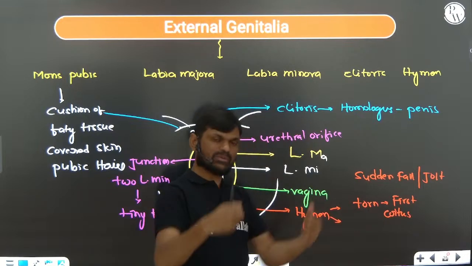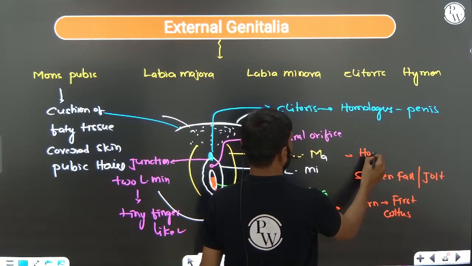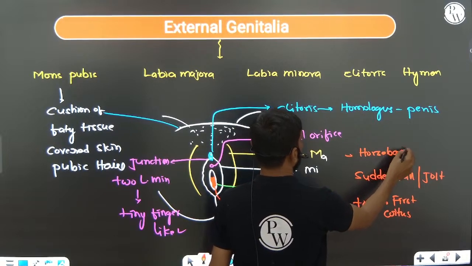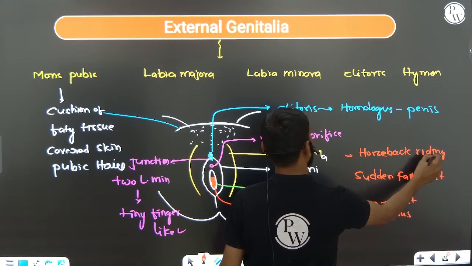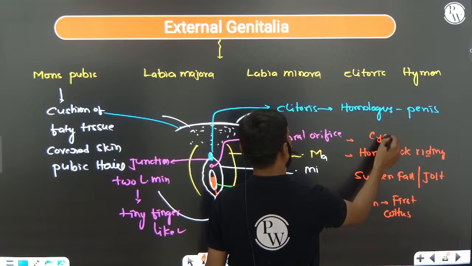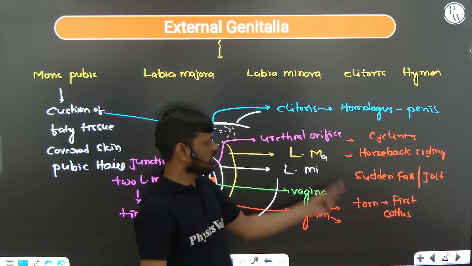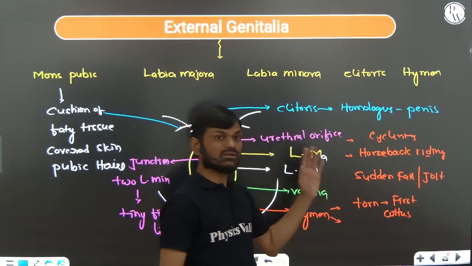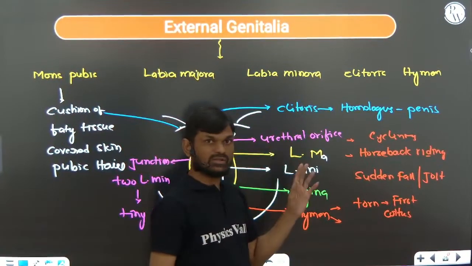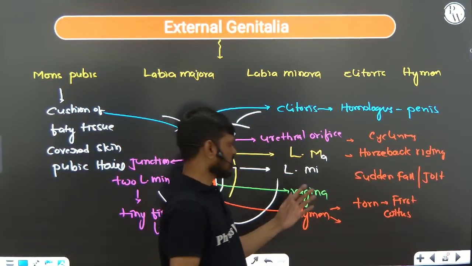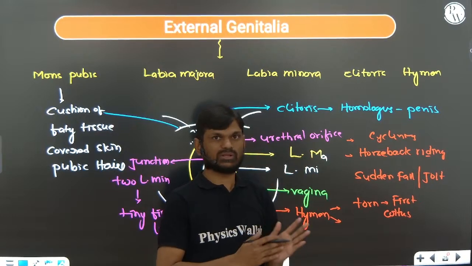sudden fall or jumping, or active participation in horseback riding and cycling. So during cycling, horseback riding, or a sudden fall, in these conditions also the hymen will tear. So that is the reason the presence or absence of the hymen is not a reliable indicator of sexual experience.